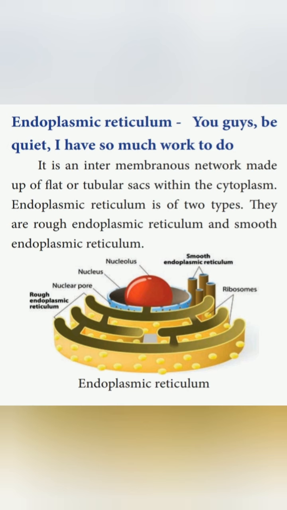The endoplasmic reticulum is of two types: rough endoplasmic reticulum and smooth endoplasmic reticulum.